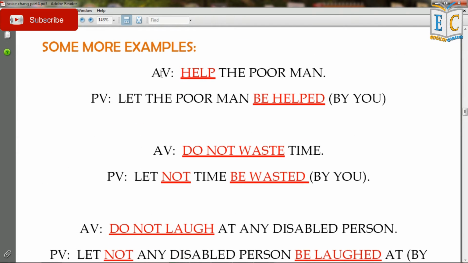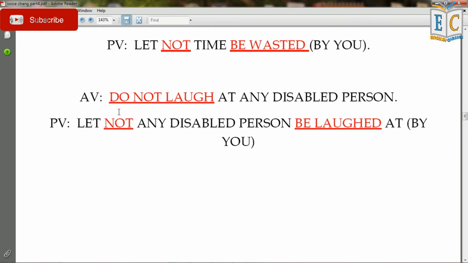Some more examples: in active voice, help the poor man becomes in passive voice, let the poor man be helped (by you). In active voice, do not waste time. In passive voice it will be let not time be wasted (by you). In active voice, do not laugh at any disabled person. In passive voice it becomes let not any disabled person be laughed at (by you).